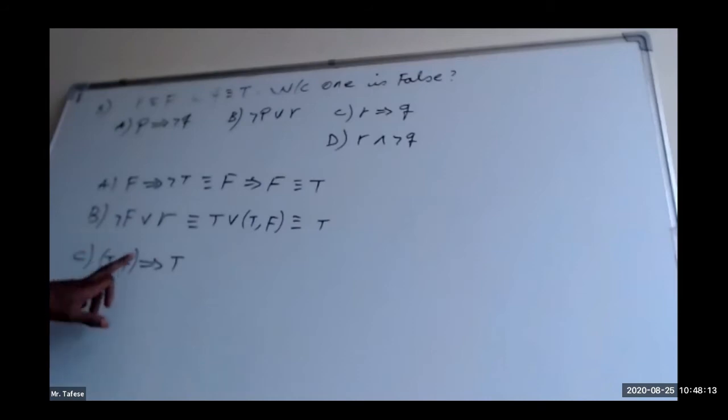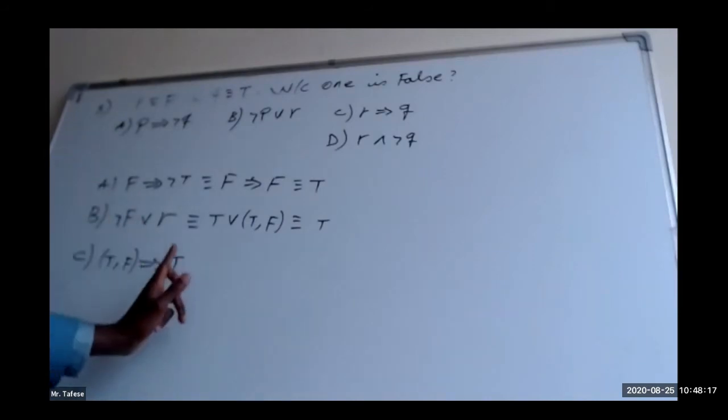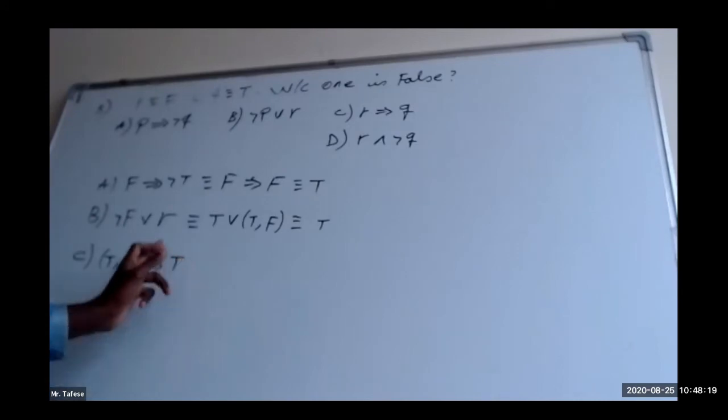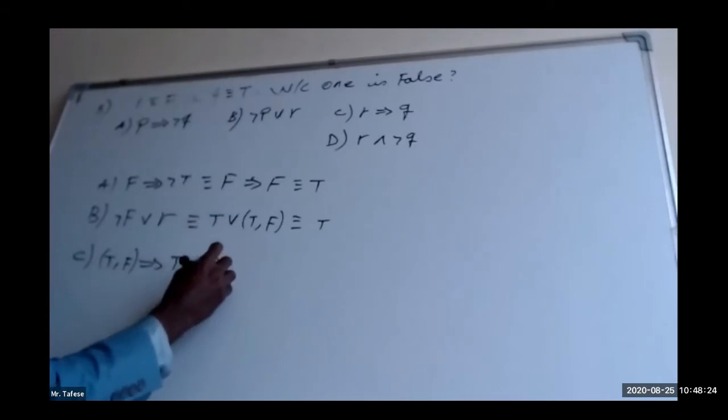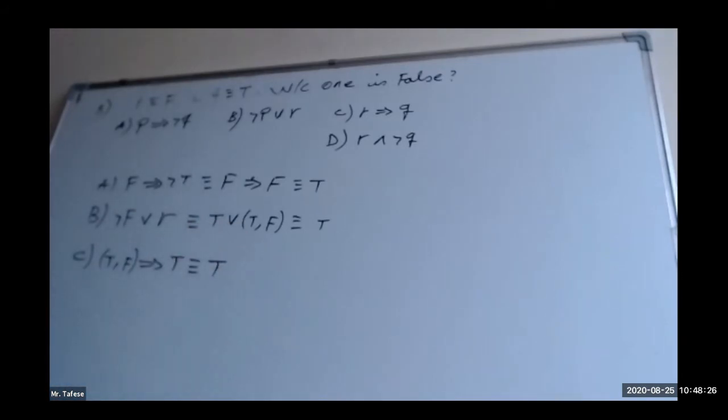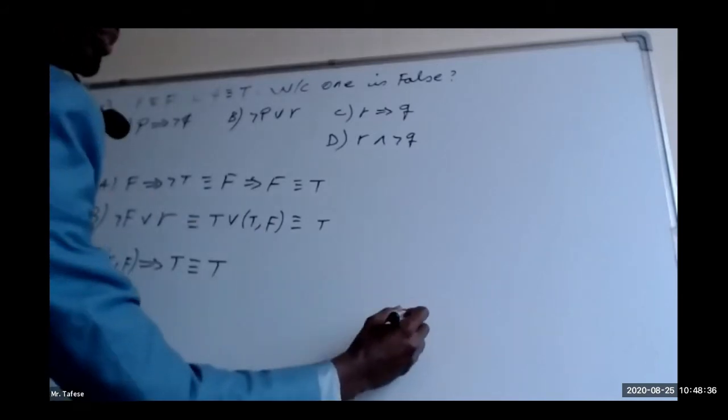Look, in case of implication, if the second one is true, the truth value is always true. It can never be false. If the second one is true, even if we don't know the truth value of the first one, the answer for the implication is true. It's just like the previous one.